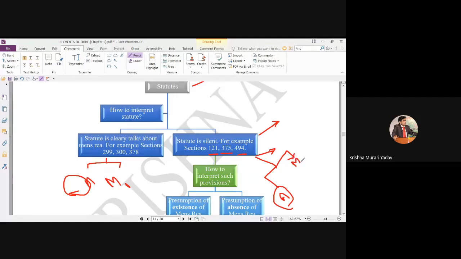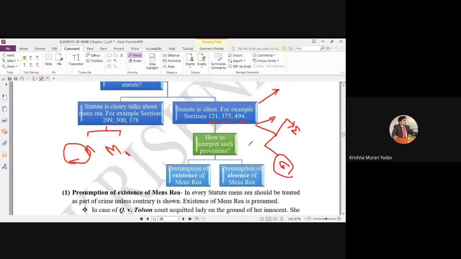The question arises whether, if the law is silent, mens rea can be presumed to exist or presumed to be absent. The point is how to interpret such provisions, meaning those provisions where the statute is silent about the guilty mind. There are two theories. At least 1,000 judgments have been discussed, and in nearly 500 judgments it has been mentioned that if the law is silent about the guilty mind, it must be presumed that mens rea is a part of the statute.